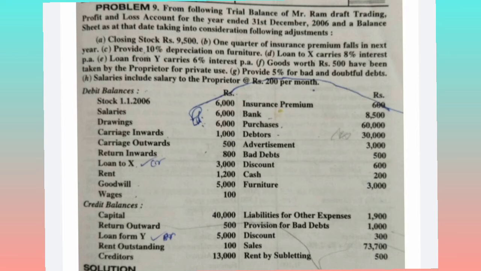And provide depreciation. Okay, and the loan to X carries 8% interest. Okay, we have given the loan to X. We have given the loan means it is an investment, so it comes under the asset side of the balance sheet. If the business takes loans, it is a liability. If we give the loan to some other party, then it will be an asset to the business. So loan to X is an asset and loan from Y is a liability.